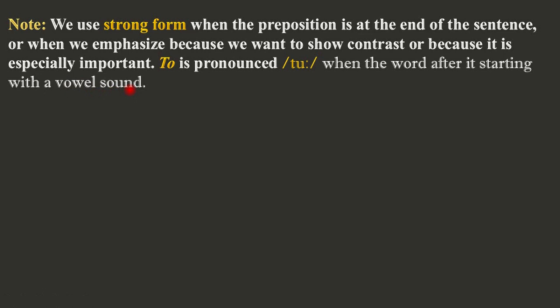But we will pronounce "ta" when the word after "to" starts with a consonant sound. Examples: to go, to come, to play, to school, to read, to write, to speak. So just pronounce "ta" when "to" is followed by a consonant sound. Alright, okay, let's see the example here.